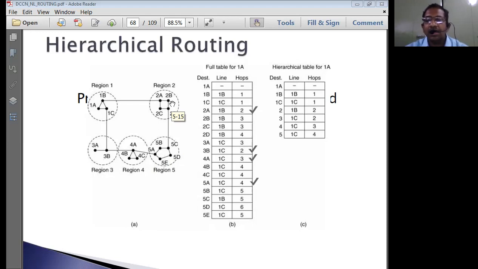In the case of hierarchical routing, the advantage is that the 4B router is totally relieved of the overhead of knowing the route to 2B. If it knows how to route its packet to its internal router, then that internal router, whichever is connected to its region, knows how to transfer it to the nearest router connected in this particular region. Then that knows how to transfer the packet to the regional router connected to the region into which you want to transmit data, like 2B.